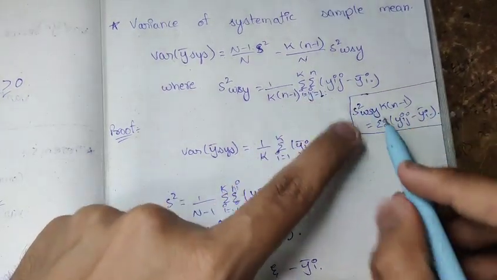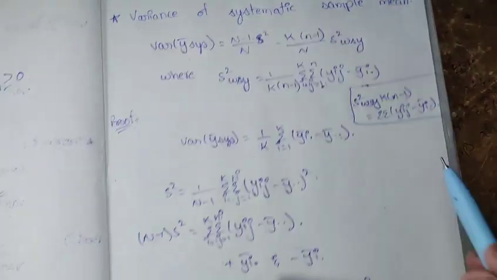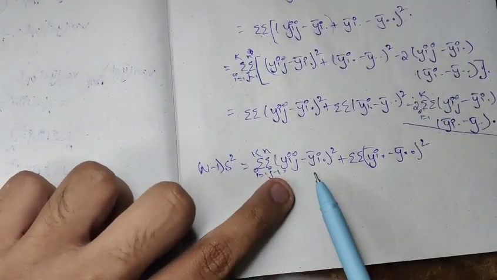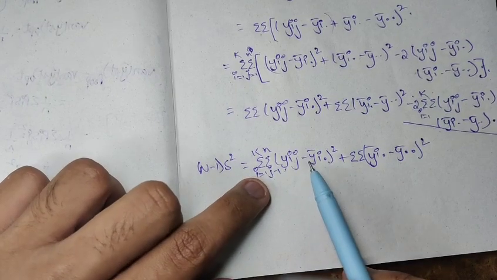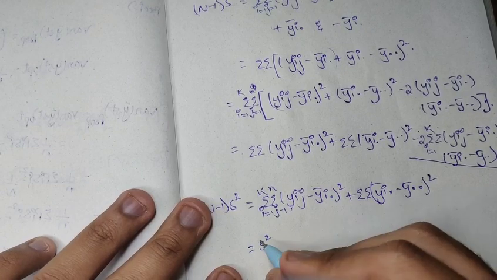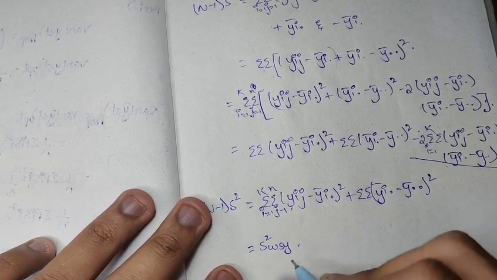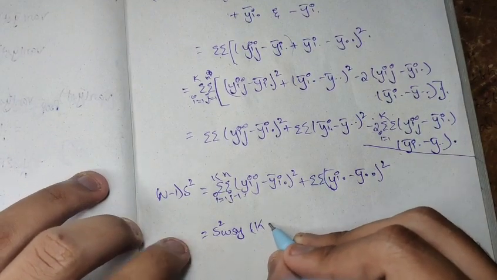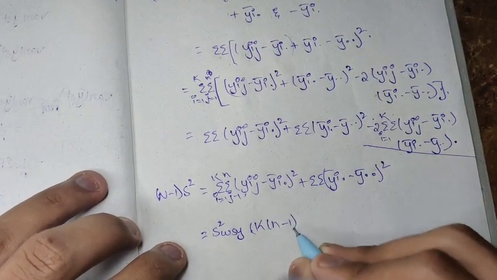This is what we had derived. Now we will write that here: S squared WSY into k into (n minus 1).